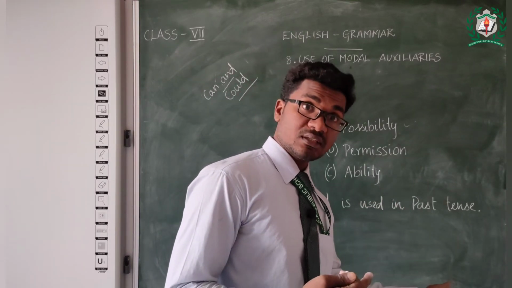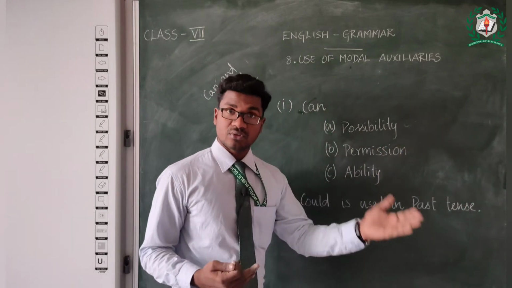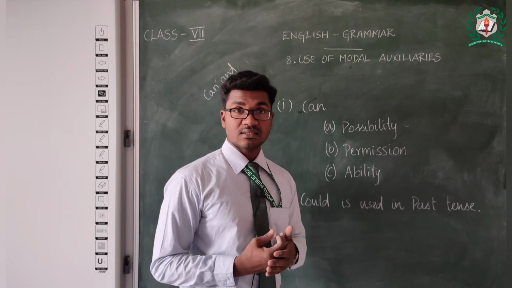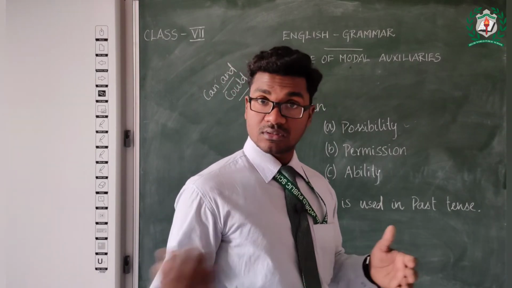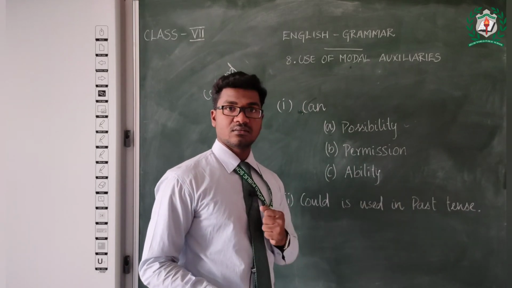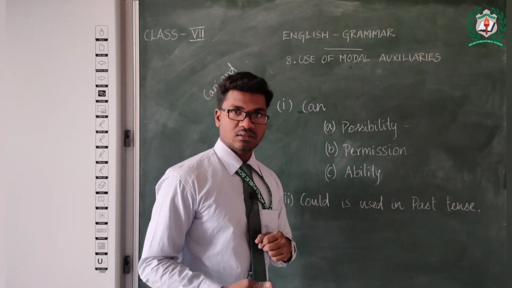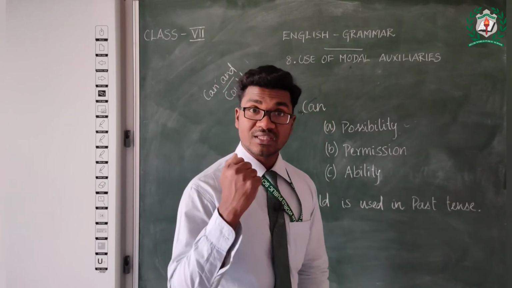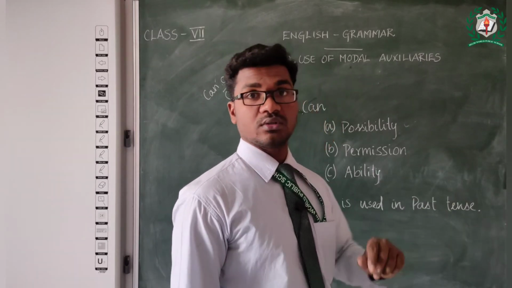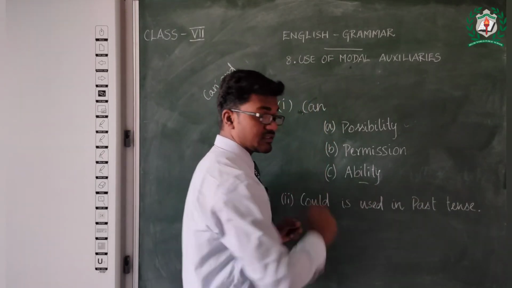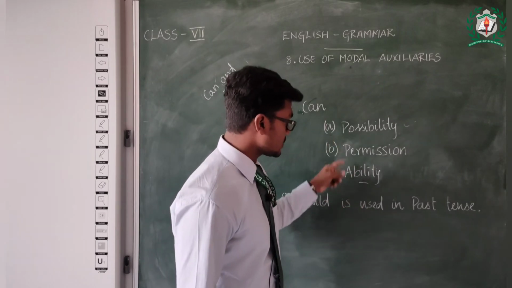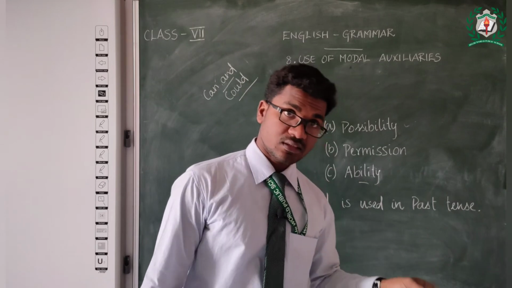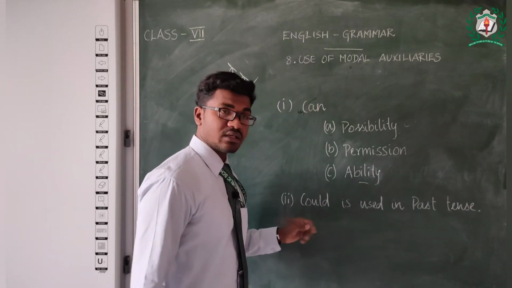When you are asking permission and the permission is granted, you can use can. Example, you want to come inside the class, can I come in? And the teacher replies, you can. A kind of encouragement, you can do this. It also shows ability, that you can do it. But for the past, you should use could.